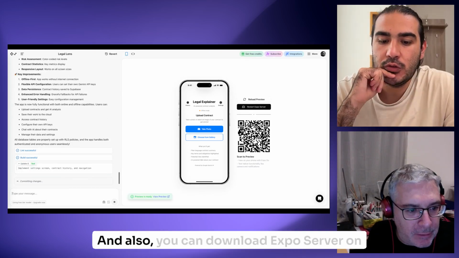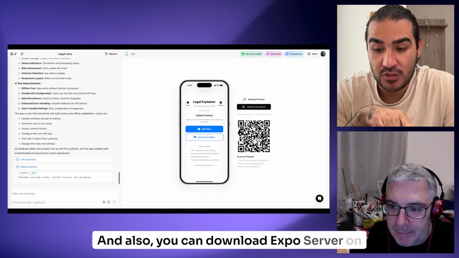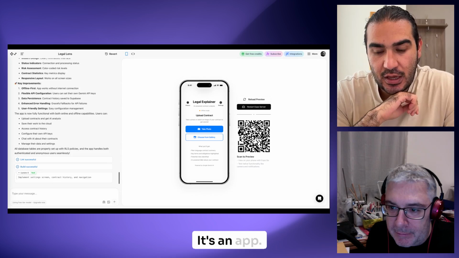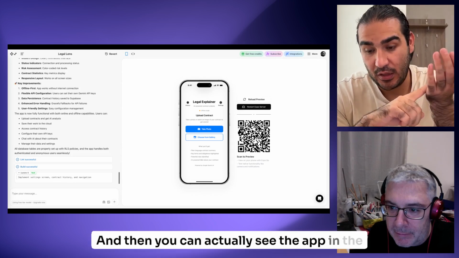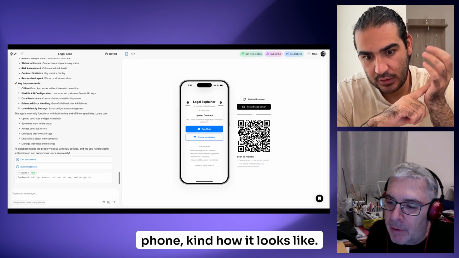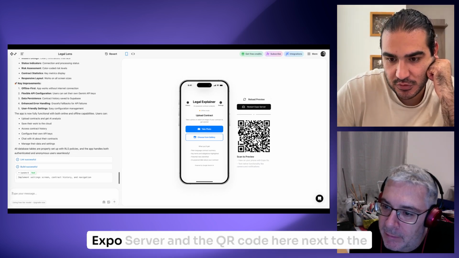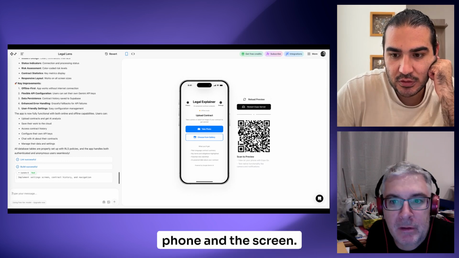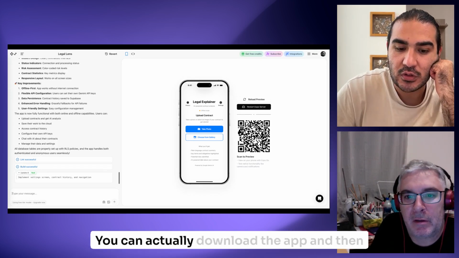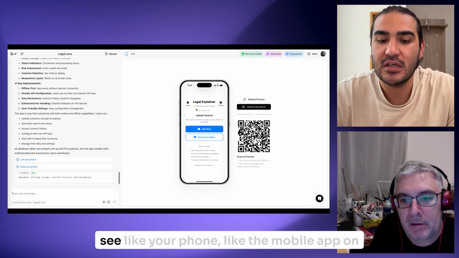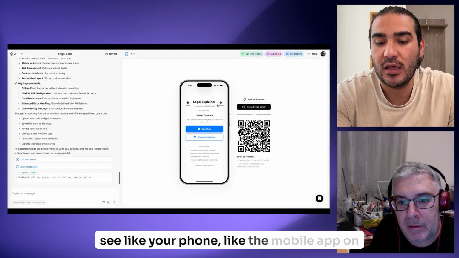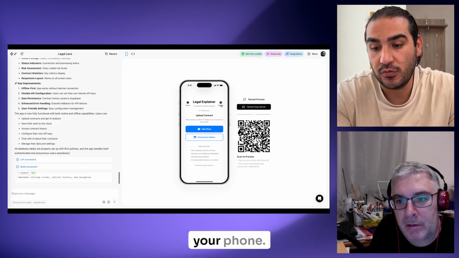You can also download Expo Server on your phone. It's an app, and then you can actually see the app on the phone, how it looks. If you see Expo Server and the QR code here next to the phone and the screen, you can download the app and see the mobile app on your phone.